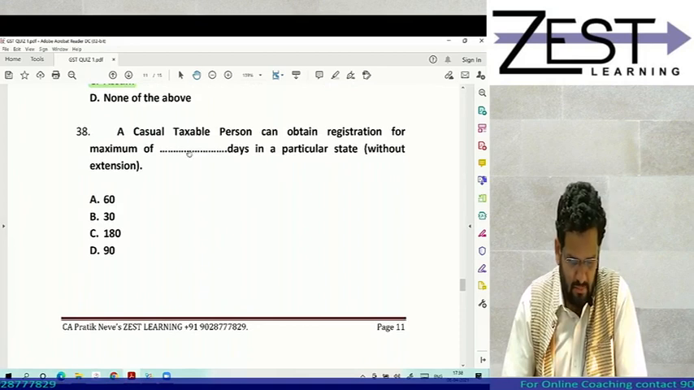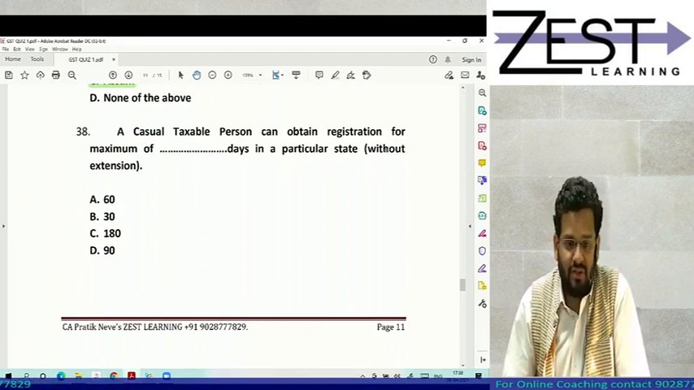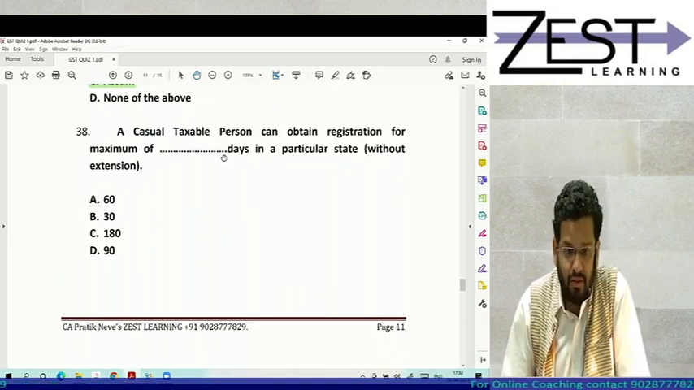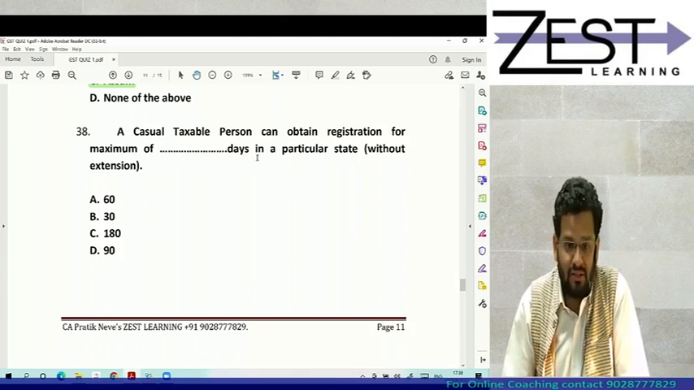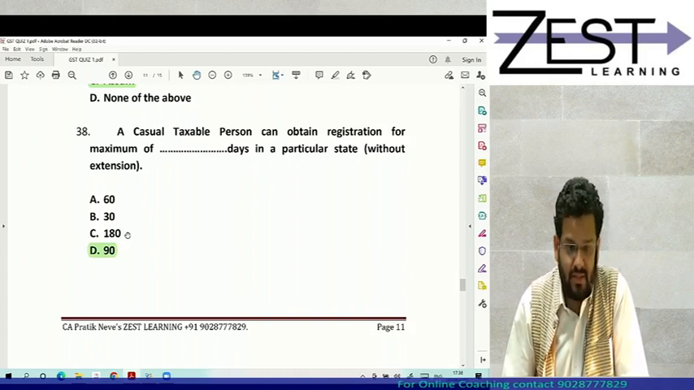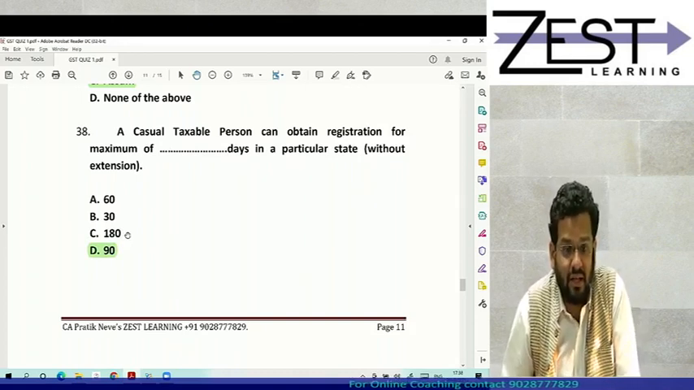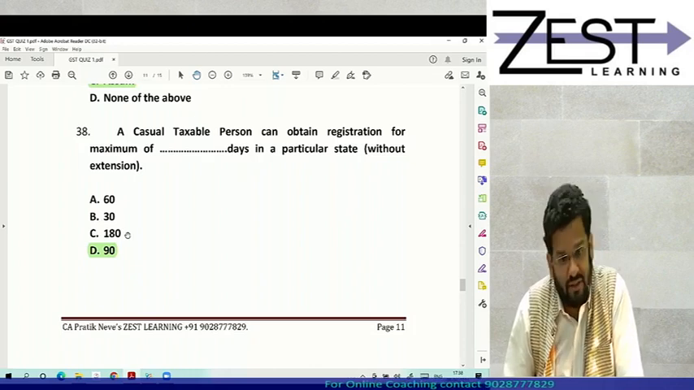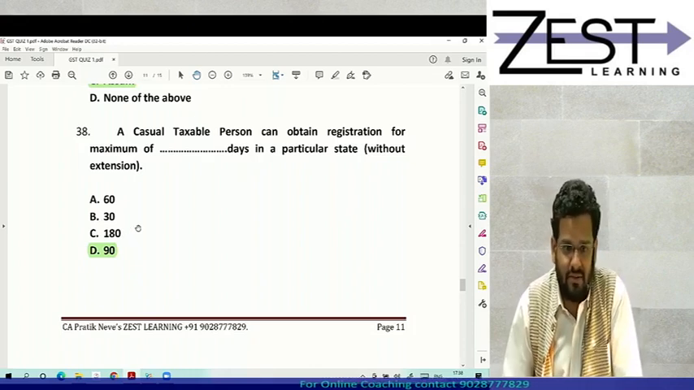A casual taxable person can obtain registration for a maximum of dash days in a particular state. So for a maximum of 90 days without extension. And if it is with extension, then correct, Himani, 180 days.